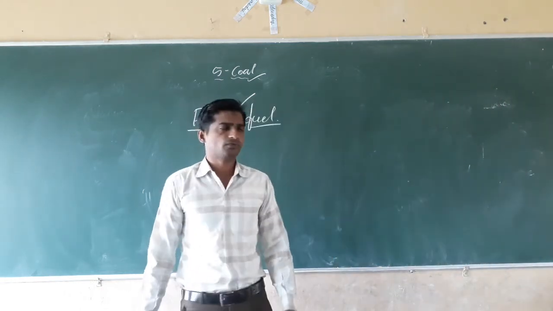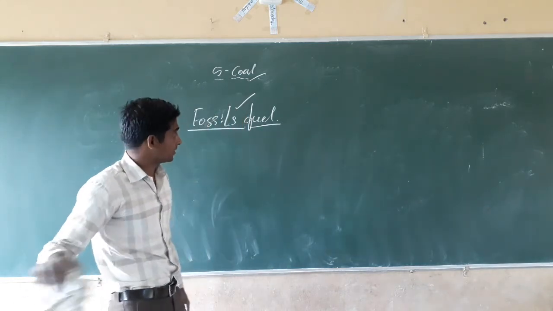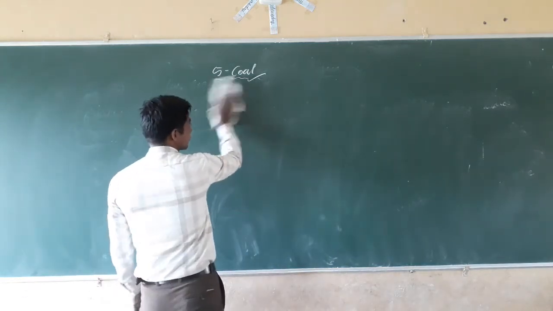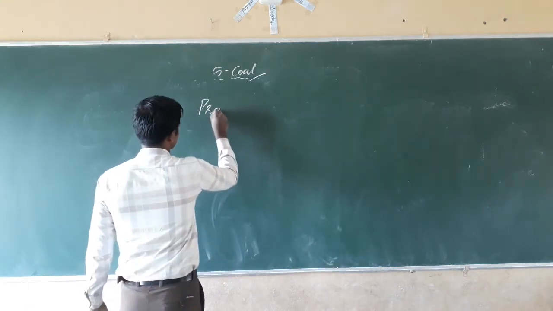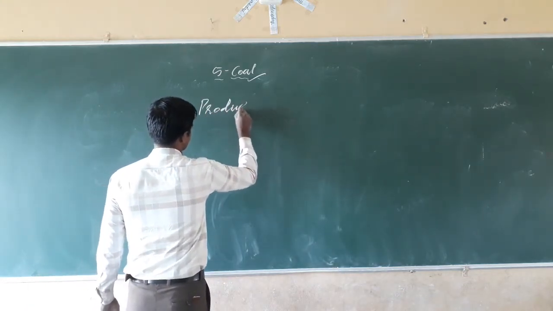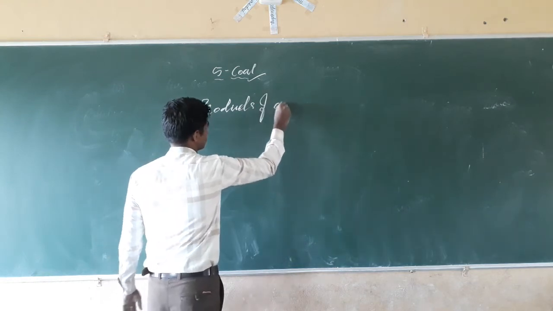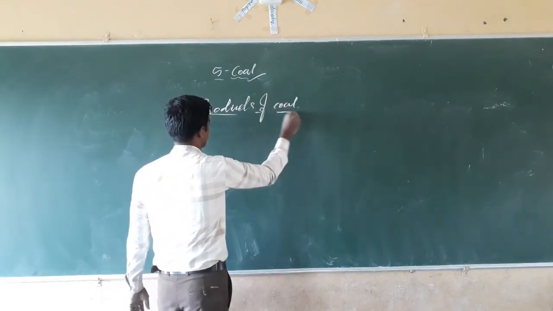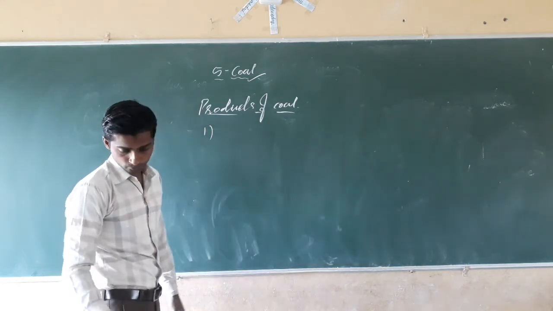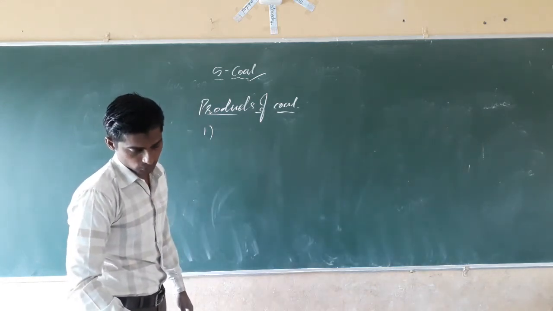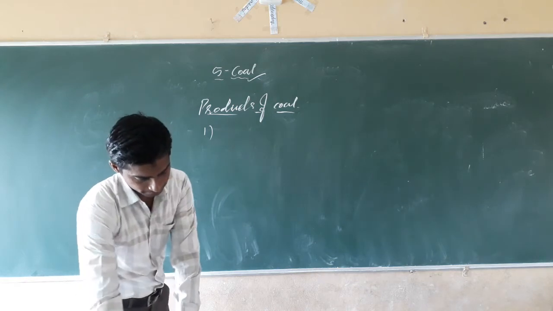Different products from coal. The products of coal: the first one is coke, then coal tar, and coal gas.